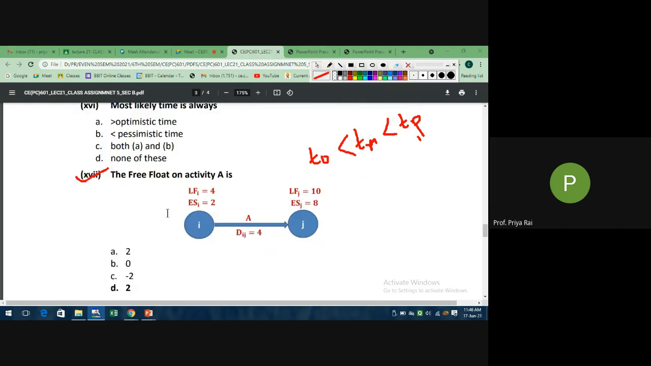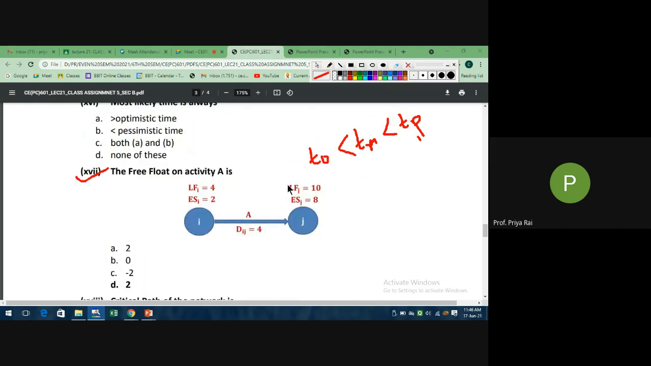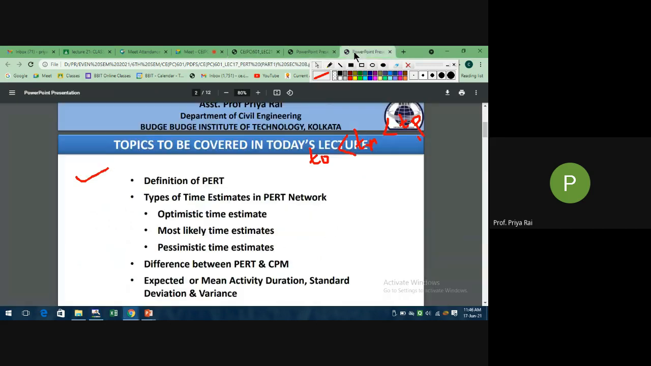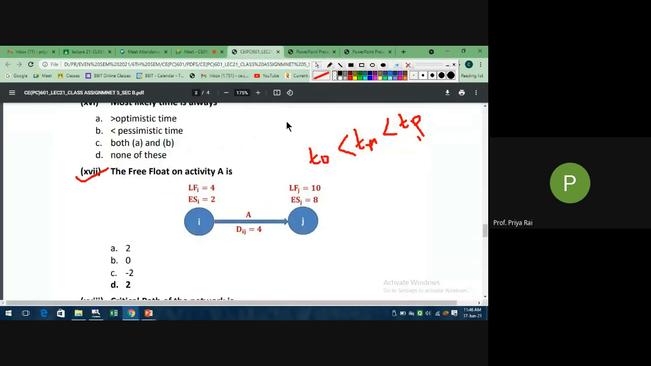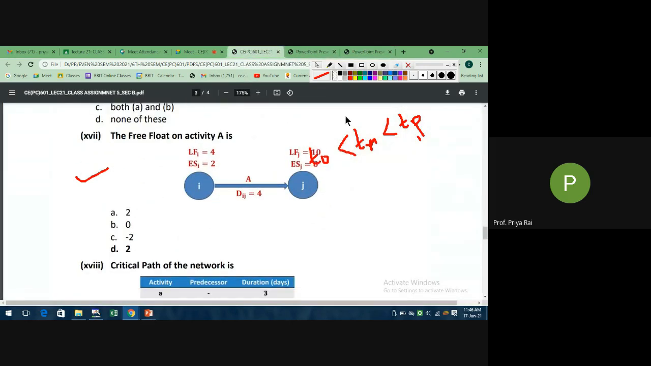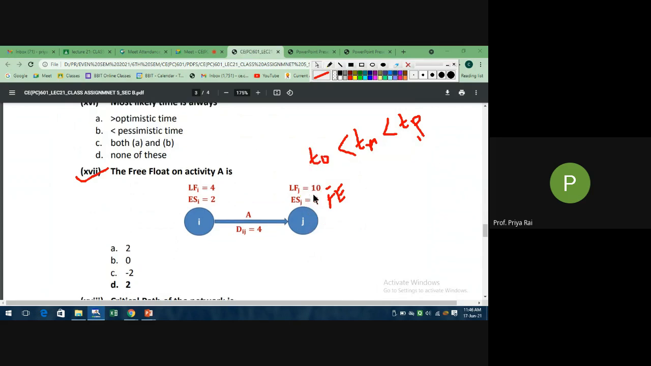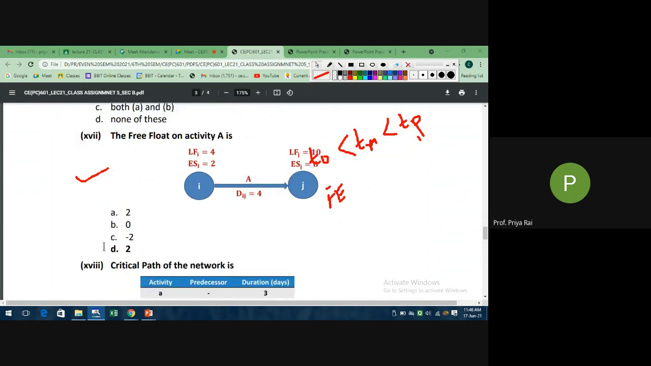Now for this, tell me. Free float formula you have to remember. This thing has been given to you. They're asking what is the free float. Now what was the definition? Free float, so this is the formula: EJ minus EI minus DIJ. Now tell me what is the value of free float. EJ is 8, EJ minus EI is 6. So 6 minus DIJ, which is 4, gives us 2. So 2 is the free float.